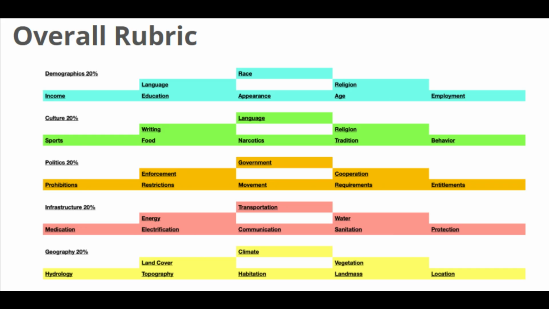Just from looking at this, it seems like the highest points you could get in each category is 20, and with there being 5 categories, that'll add up to 100. So when we're doing these comparisons, the overall comparison score will be out of 100. Now let's get into the countries that are the most similar.